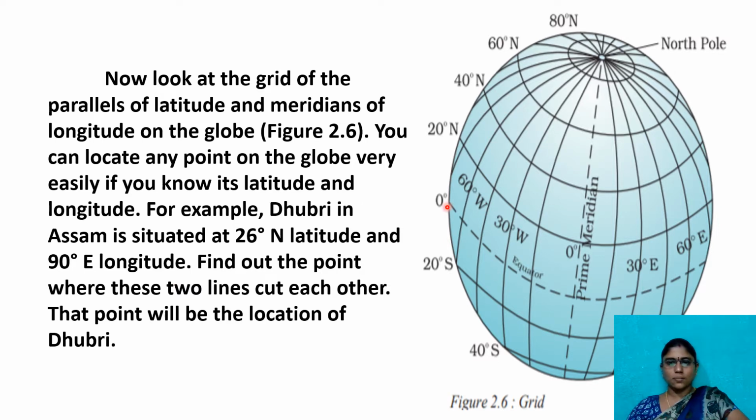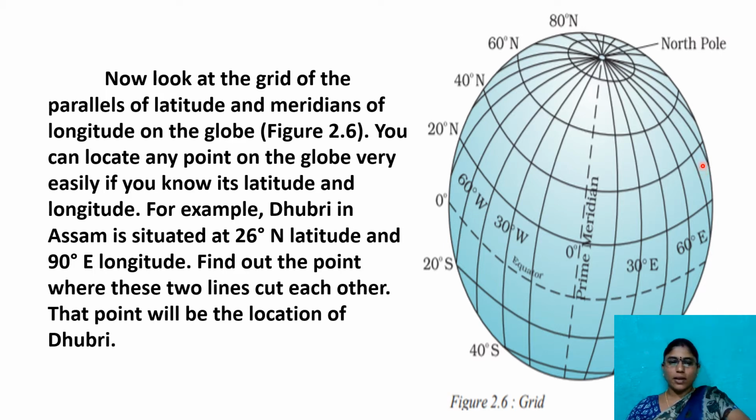So this is 0. And which direction is given here? Eastern longitude. Which eastern? 90 degrees. For example, here approximately 90 degrees and 26. The intersection point of 26 and 90 is the place Dhubri.